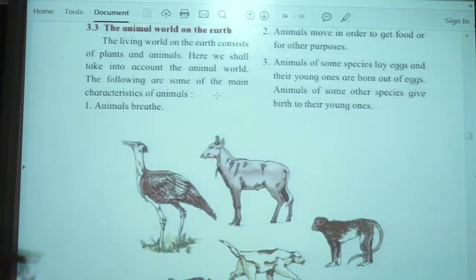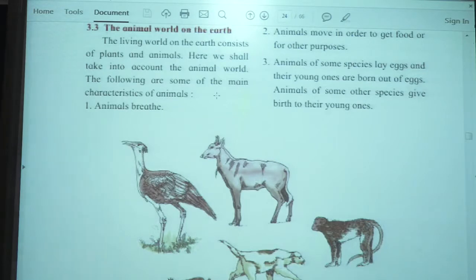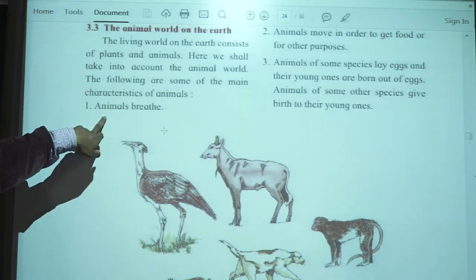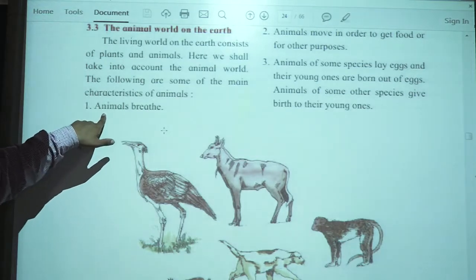So there are certain features or characteristics of animals. These can be seen in any type of animal. First characteristic is what? Animals breathe. Animals breathe means they take breathing. They have to inhale and exhale. You are also inhaling and exhaling. So each animal has to do breathing.